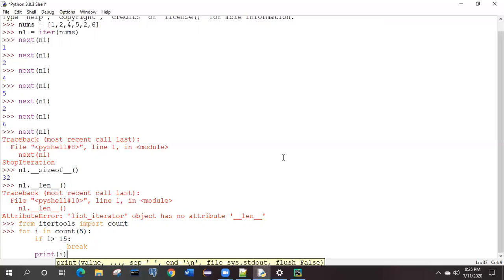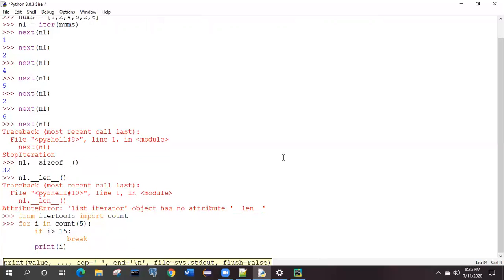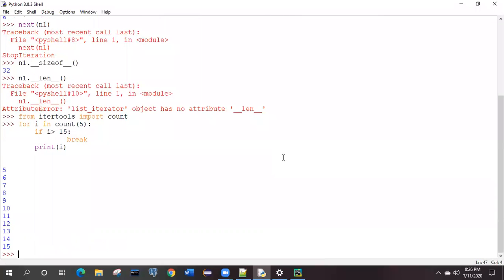Count will start from the value 5. So 5, 6, 7, 8, 9, 10, 11, 12, 13, and 14. Up to 15 it should go, right? Because it is saying that after 15 it will break. Because once the I value is greater than 15, it will break.